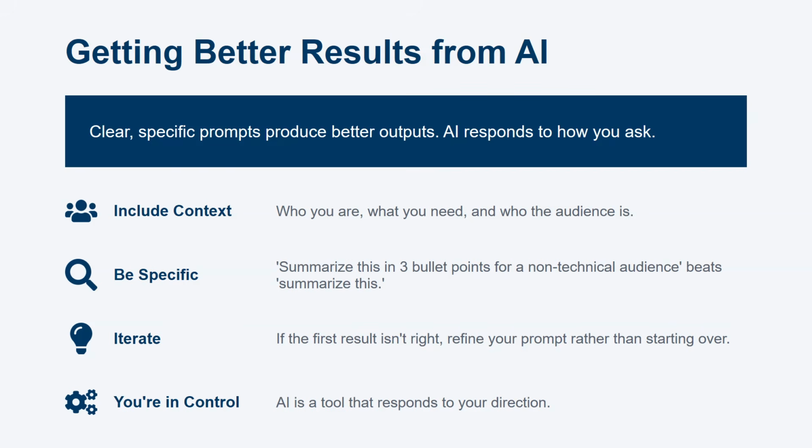Clear, specific prompts lead to better AI outputs. Include context about who you are, what you need, and your audience. Be specific in your requests. If the first result isn't right, refine your prompt. You are in control. AI responds to your direction.